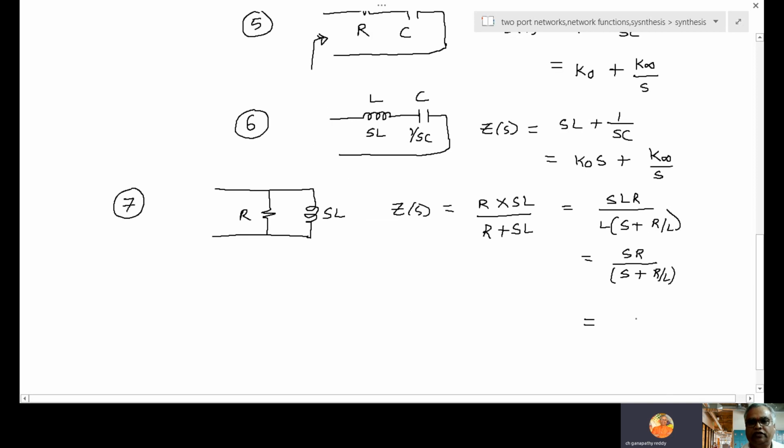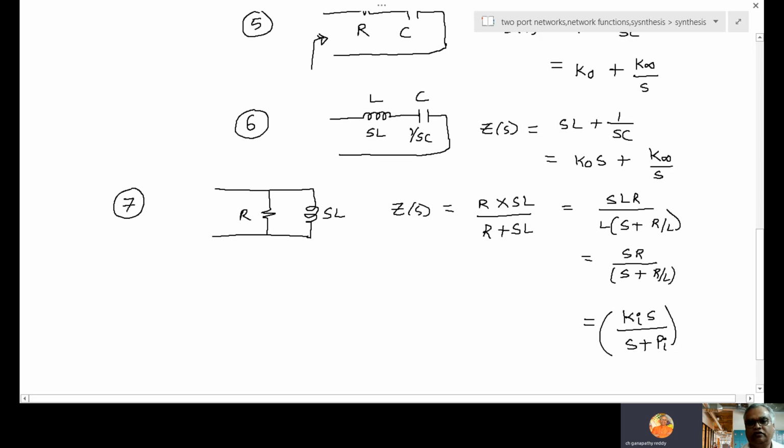So how does it look? Some constant K into S by S plus Pi. The numerator S is there. So Ki into this R is replaced with some constant. I can be any value.